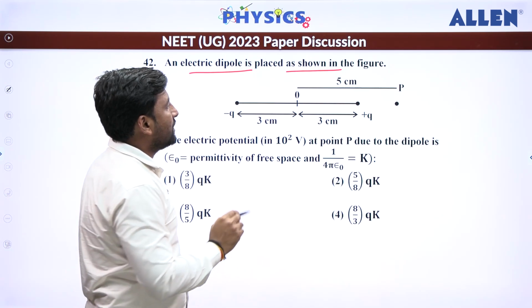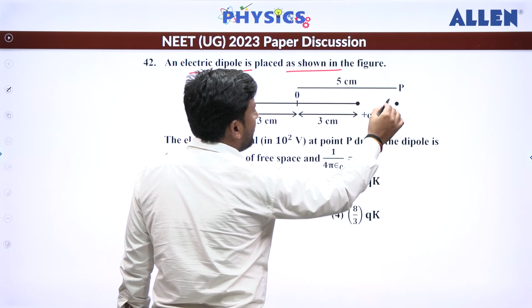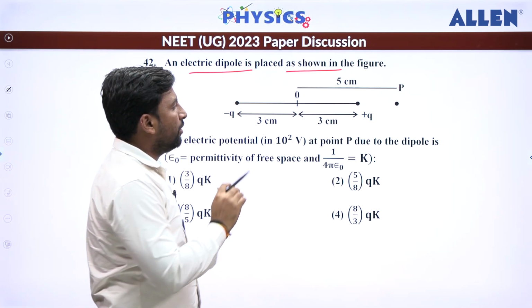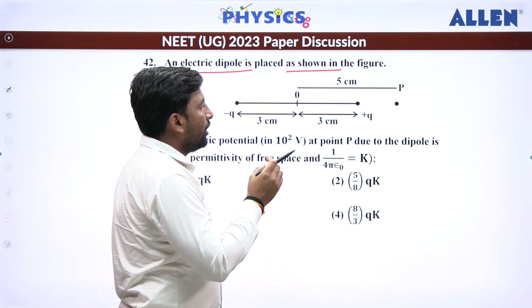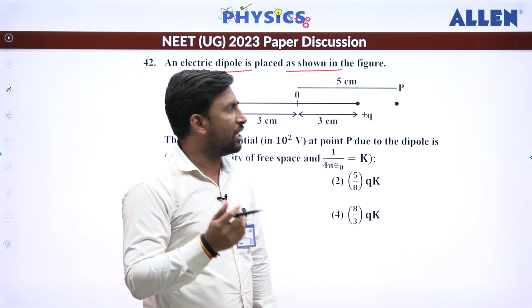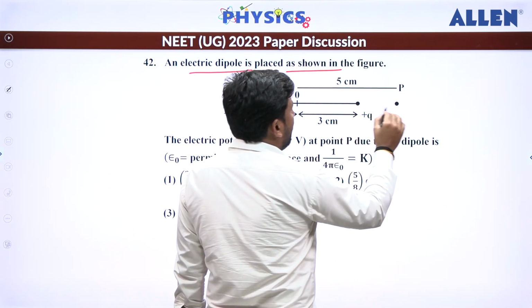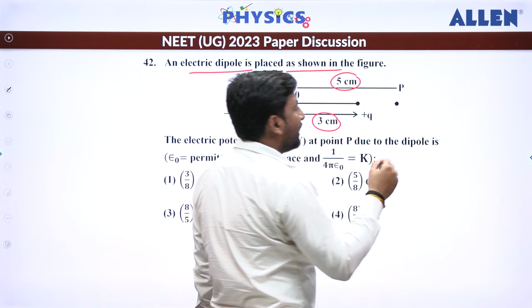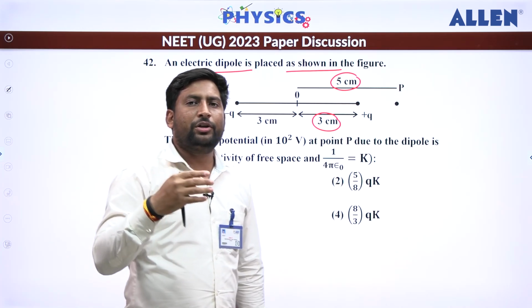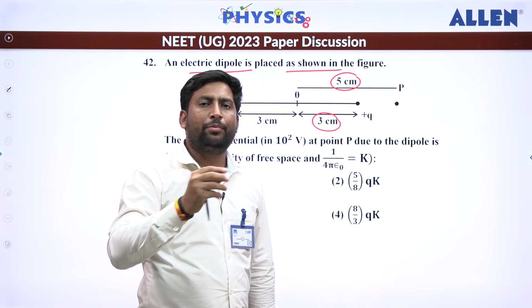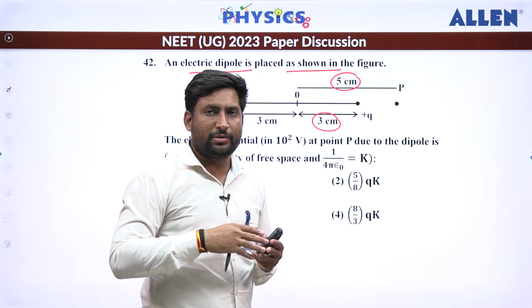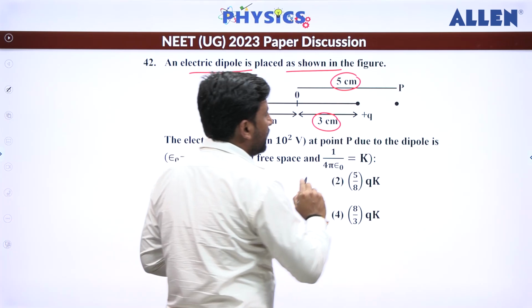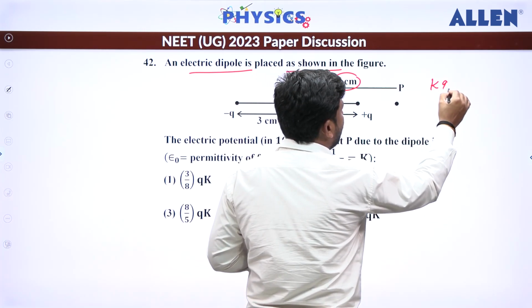Why? Because you can see here the field distance is very small. That is comparable to the separation between charges. So it will become a simple question of potential due to a point charge. Because this 5 centimeter and 3 centimeter are very close, you cannot directly apply the formula for the potential in case of electric dipole when the distance of the field point is very far as compared to the what? The separation between charges. So here we have to write KQ divided by how much?